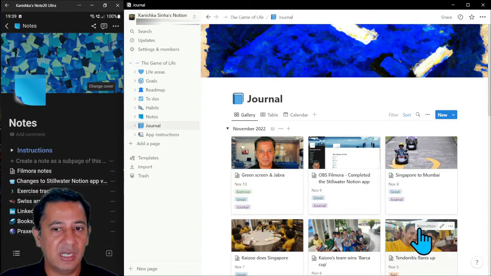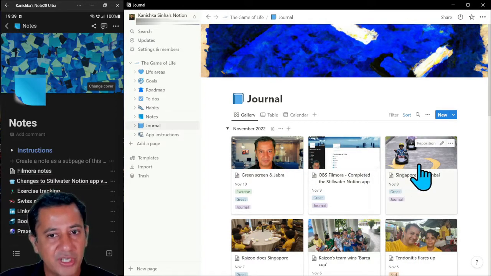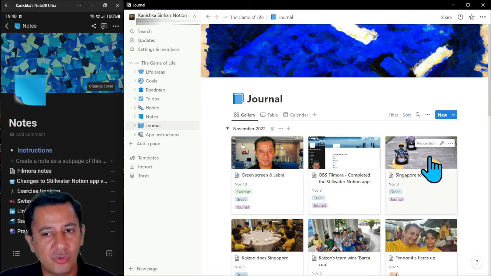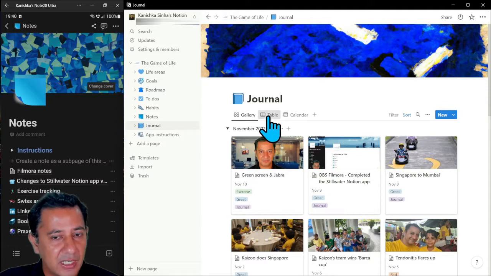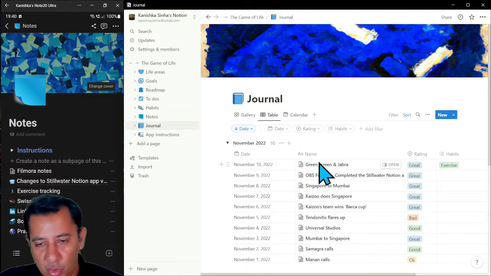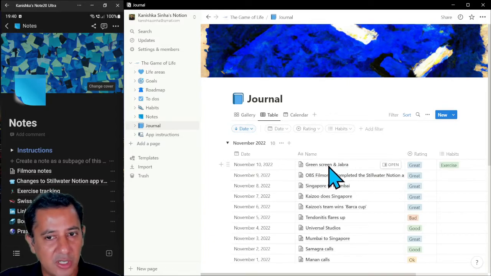And every day I put a few pictures. Now, if you put pictures in, they show up in the gallery view really nicely, but maybe you don't take as many pictures as I do. A table view might be fine over here. So it's got the date, it's got all the stuff that you wrote on that day with the content over here, and it's got a rating.